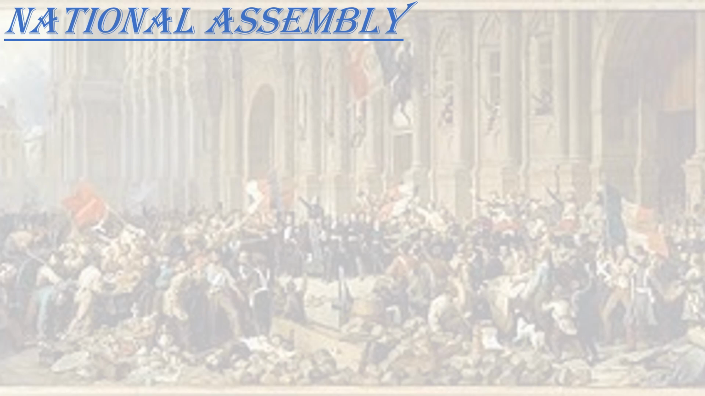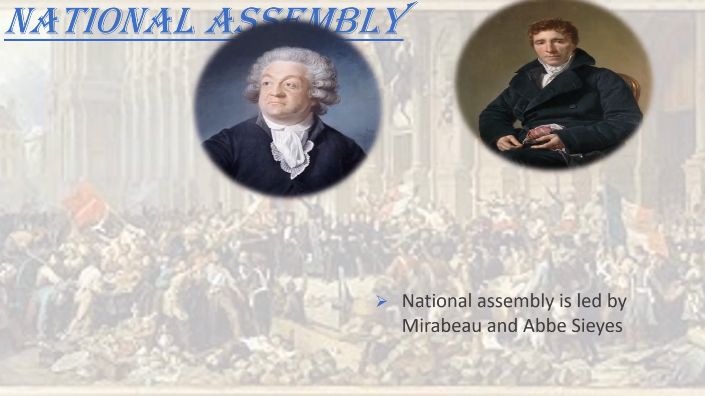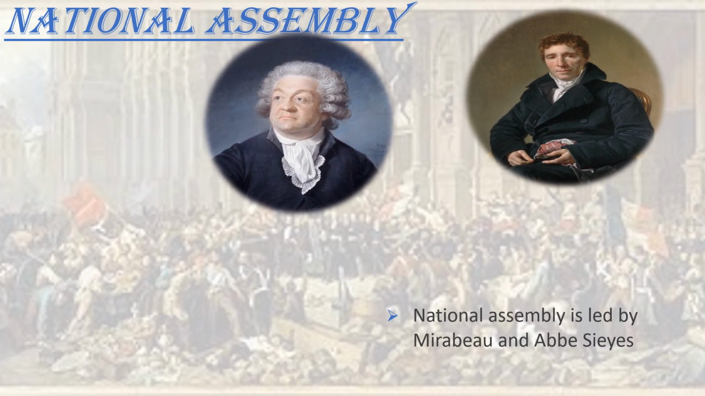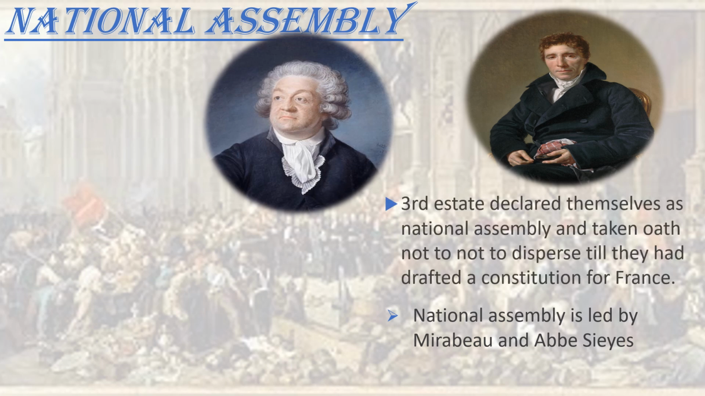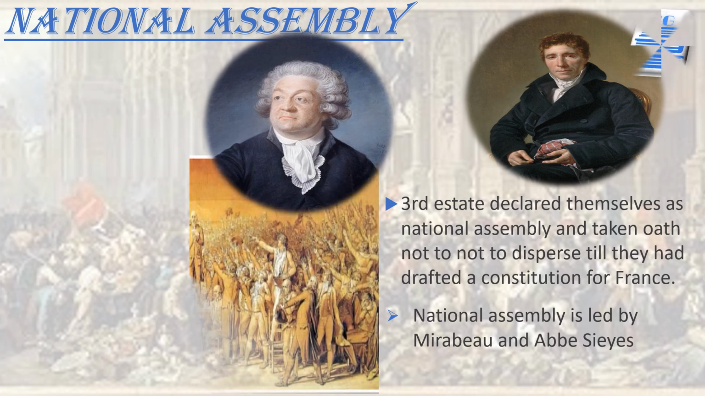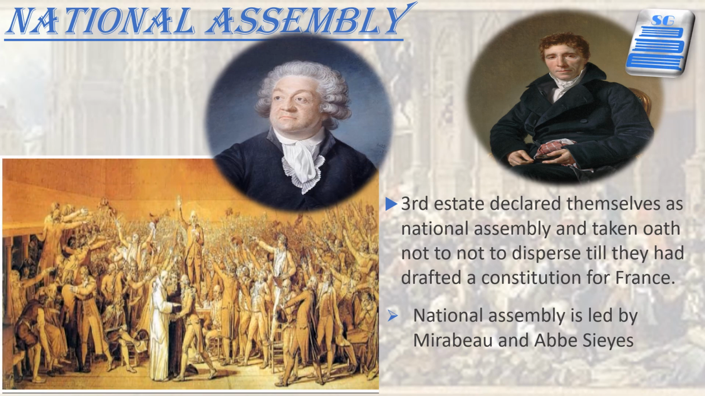The National Assembly was the next step. Mirabeau, a noble, and Abbe Sieyes, a priest, led the third estate on 20th June. The representatives of the third estate assembled in the hall of an indoor tennis court in the grounds of Versailles, where they declared themselves a National Assembly and vowed to draft a constitution for France that would limit the powers of the monarch.